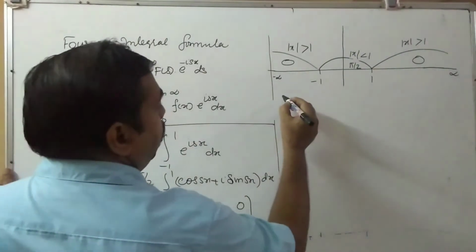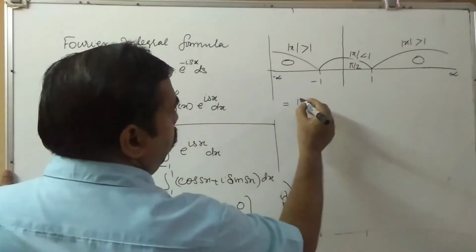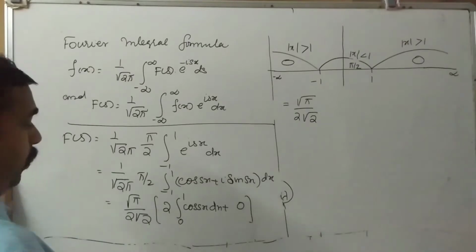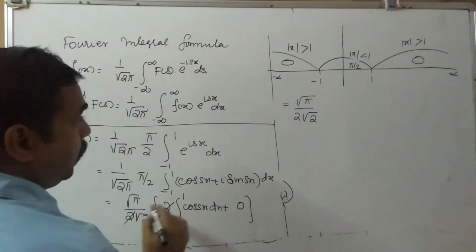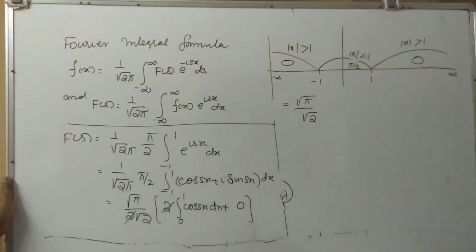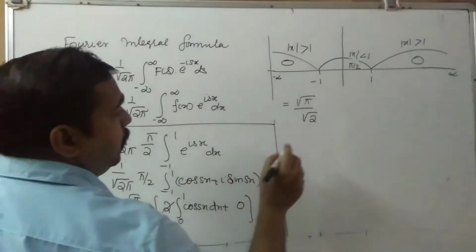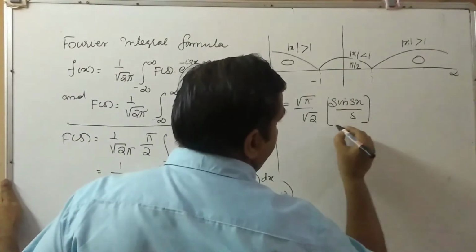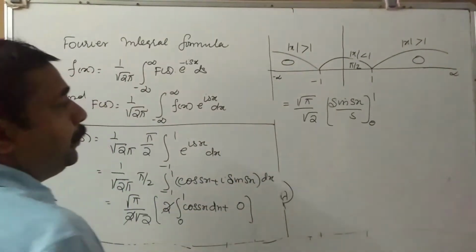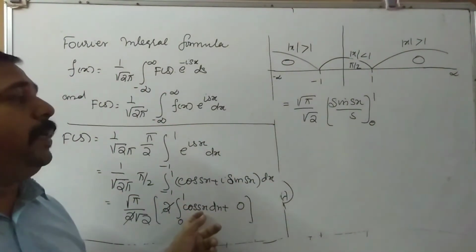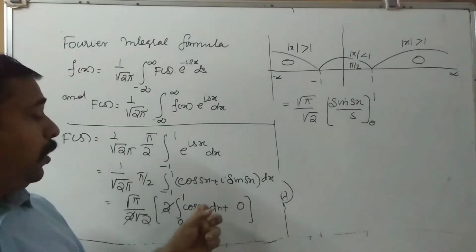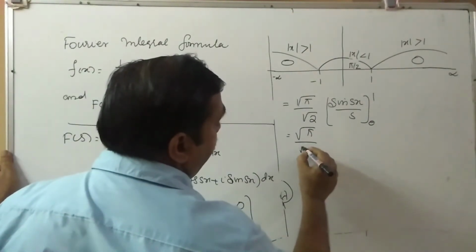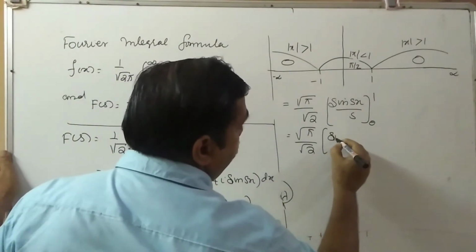What is the answer? That is equal to root of pi by 2, root 2 here. So these 2 cancel, so we get root of pi by root 2. So integral cos sx can be written as our formula sin sx by s, limit is 0 to 1. So the integration of cos ax is sin ax by a, here the parameter is x, so the constant is s. Now apply the limit, that is root pi by root 2, upper limit sin s